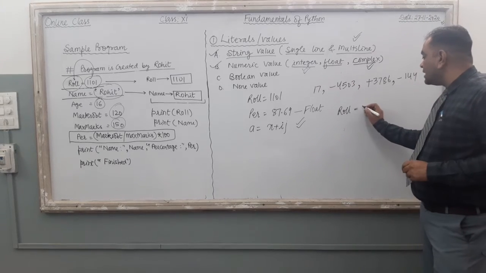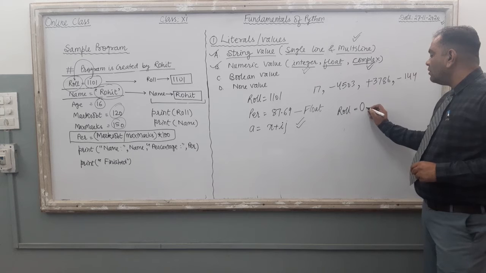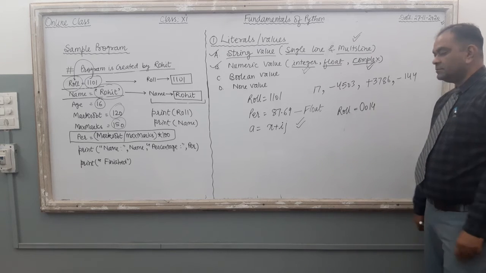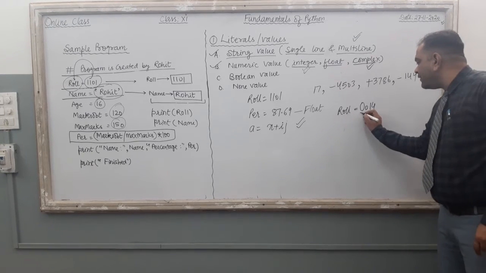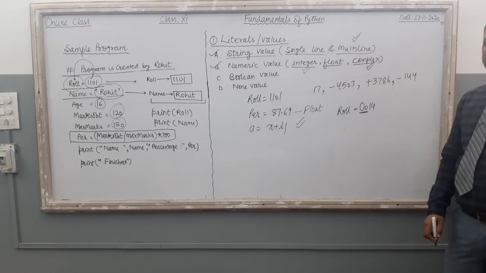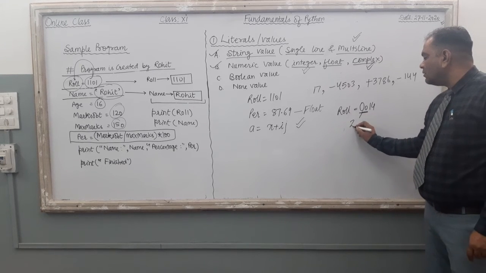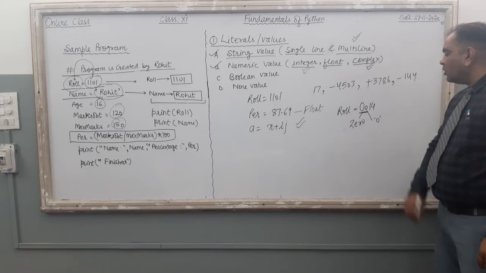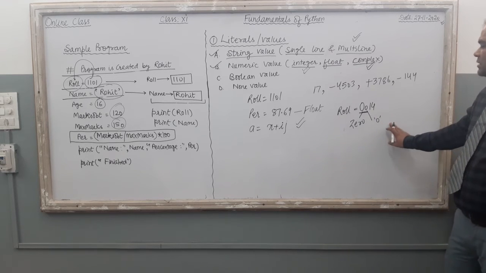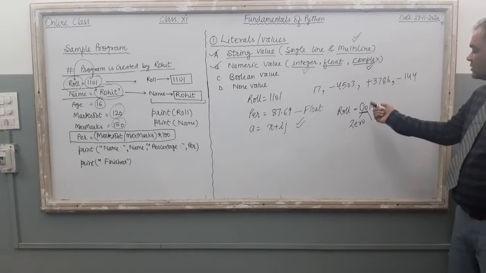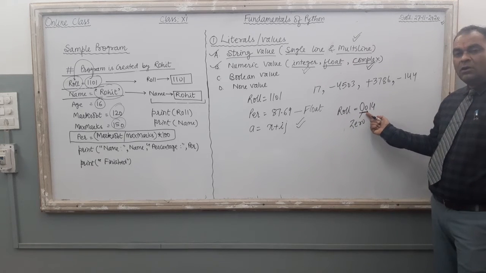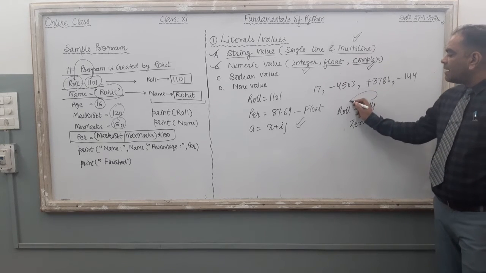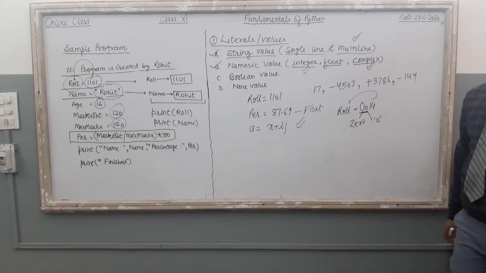So for that you just use 0, O, 14. Just use this prefix with the octal number. What is this prefix? It is 0, then the alphabet O, small o or capital. Generally we use small only. So just use 0 plus small o with the digits, and the computer will store this octal number into the roll number variable.